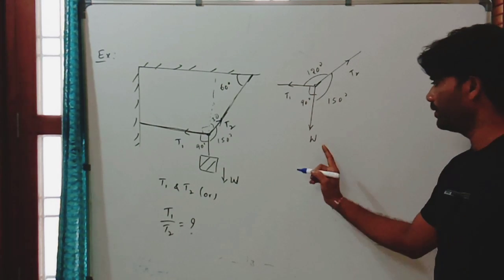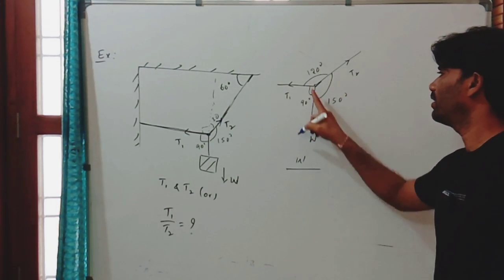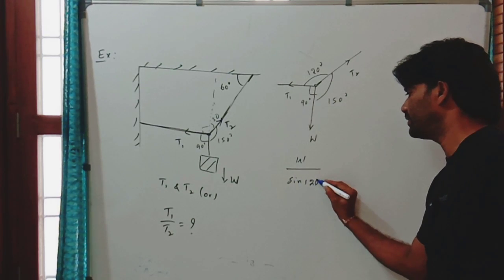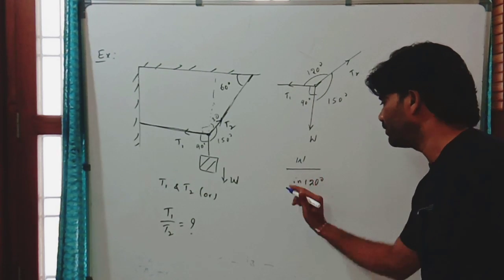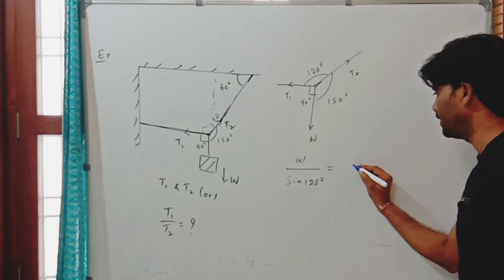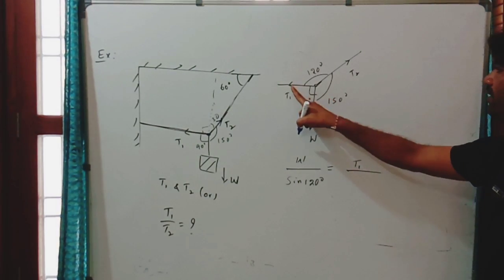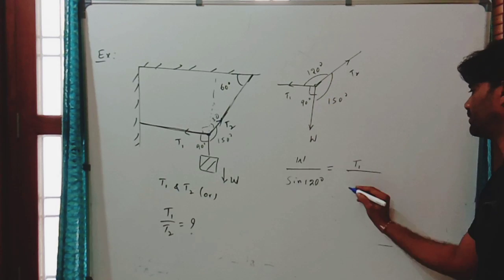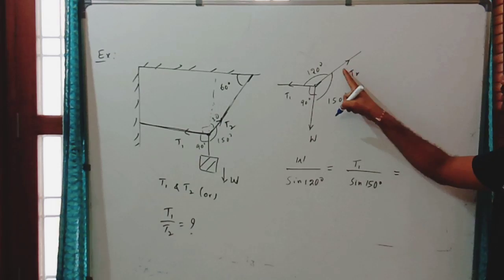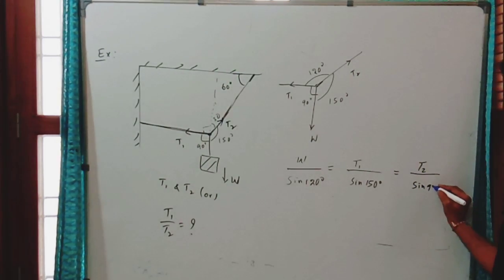What is that? You can write W by the sine of the angle between these two, that is sine 120 degrees. This is equal to, you can see carefully, T1 by its opposite angle, sine of 150 degrees. Now for T2, by sine 90 degrees.